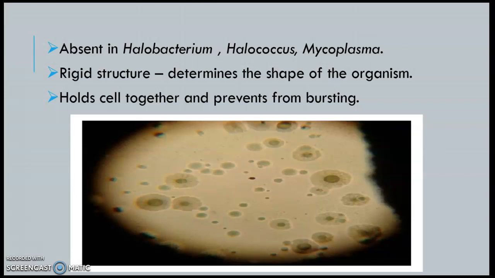So the picture beneath depicts the bacteria Mycoplasma. They are colonies of Mycoplasma. A colony is when a single bacterium divides and multiplies into many millions and trillions of bacteria.